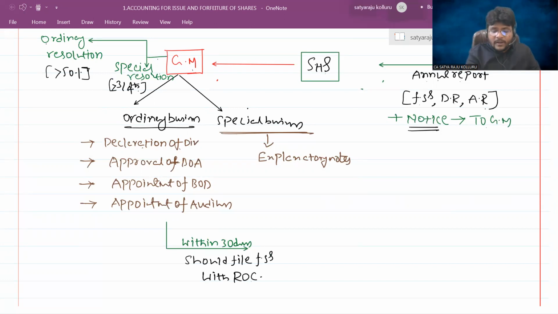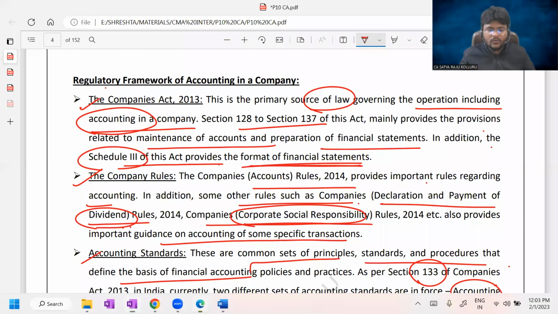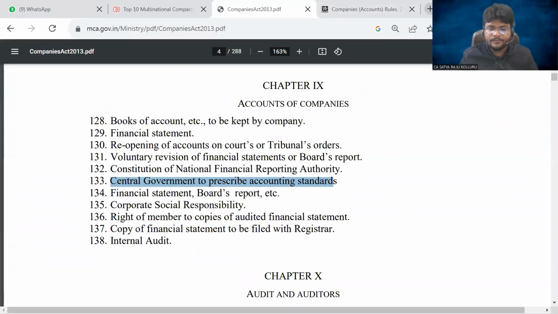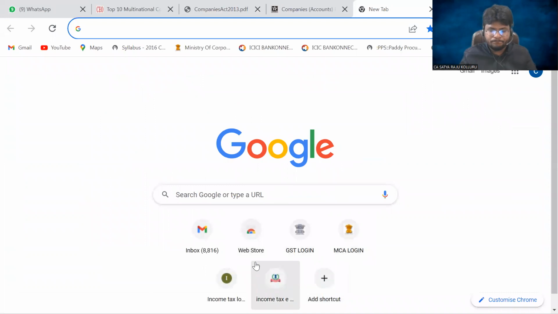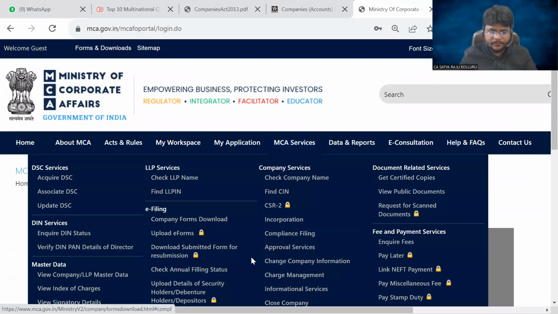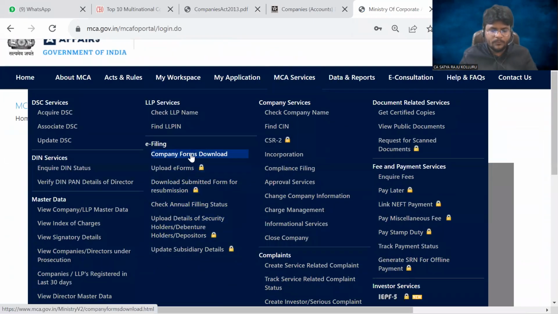Within 30 days from the general meeting, each and every company should file the audited financial statements, approved by the shareholders, with the ROC. In which form, sir? The form is AOC 4. I will show you how the AOC form looks. Just give a moment, just for your understanding. Come down, company forms download.